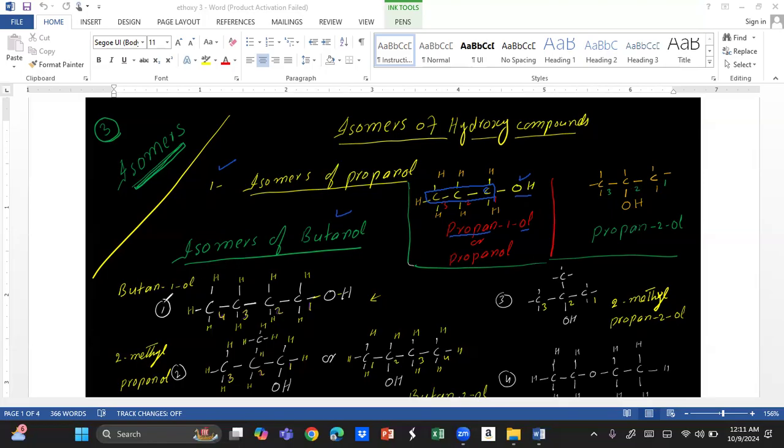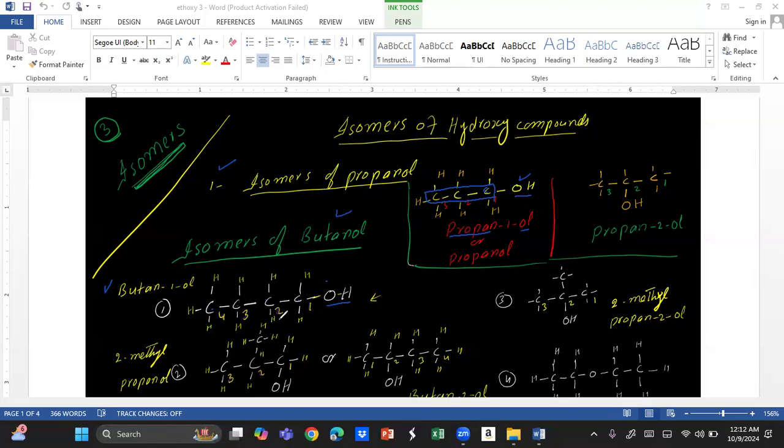Similarly, we have isomers of butanol. This is a simple straight chain in which we have four carbon atoms. That's why it is known as butane-1-ol, because on the first carbon we have the hydroxyl group. We can number this chain from this side as well, 1, 2, 3, 4, but as OH is there, we have to prefer the side containing the hydroxyl group first.